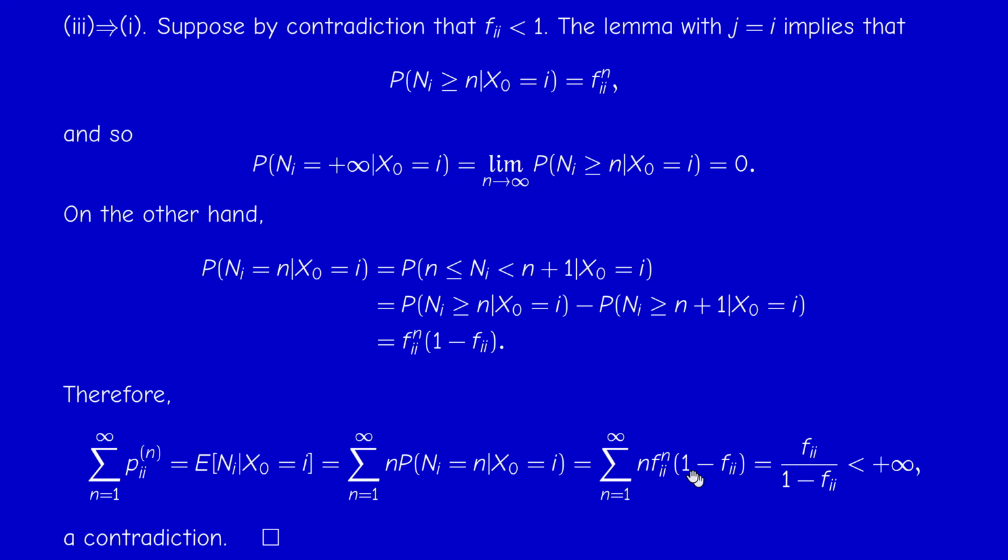Now, of course, I can put the 1 minus fii outside, and we are left with something related to the geometric series of ratio fii. If you recall the formula for the geometric series, the sum of q^n equals 1 over 1 minus q if q is less than 1, so q is fii here. If you differentiate term by term, you'll get the sum of the series n q to the power n minus 1.